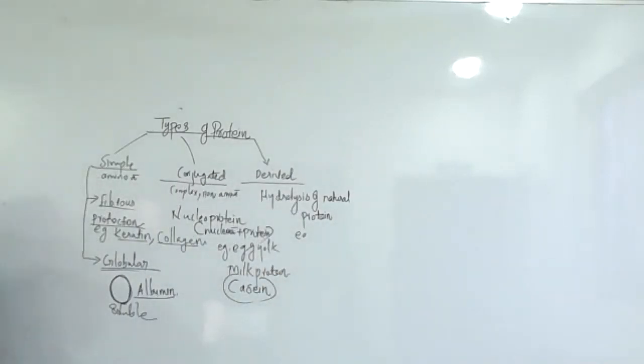Any protein? Natural protein. Do you know? Hydrolysis of natural protein. Any idea?